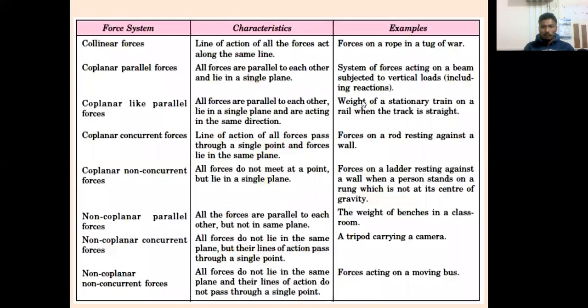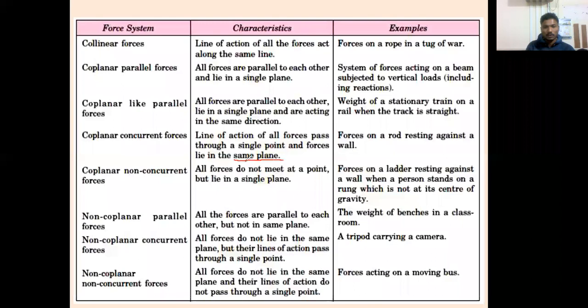Example, if you remember: the weight of a stationary train on the rail when the track is straight, that is coplanar like parallel forces. Then coplanar concurrent forces. Not necessary to describe: line of action of all the forces passes through a single point and forces lie in the same plane, coplanar, same plane, concurrent. So which thing you have to remember: pass through a single point.